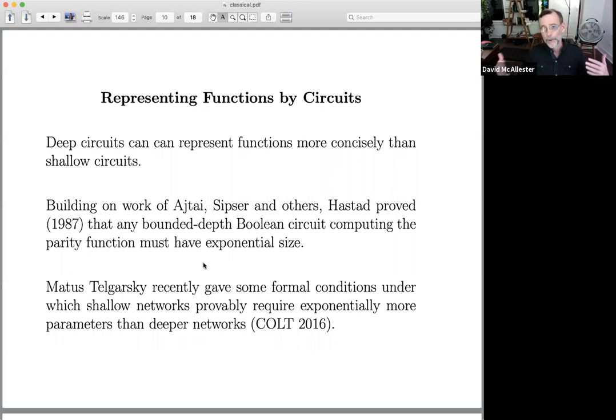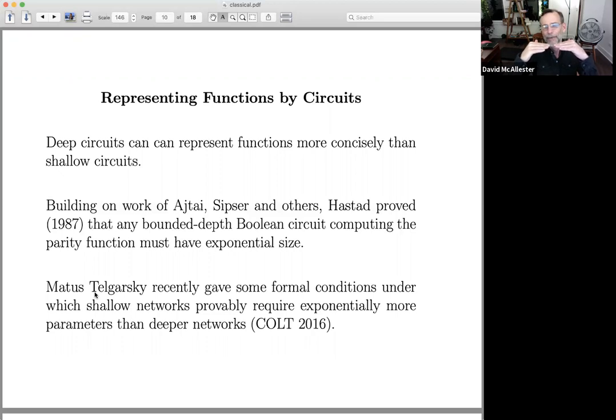But of course, you can compute parity if you let the depth of the circuit increase, be linearly deep in the number of inputs. So that's saying that the deep circuits are smaller in terms of the number of gates. Matus Telgarsky, who's now at the University of Illinois, Urbana-Champaign, proved a theorem in 2016 establishing incremental expressive power when I make the circuit just one layer deeper.